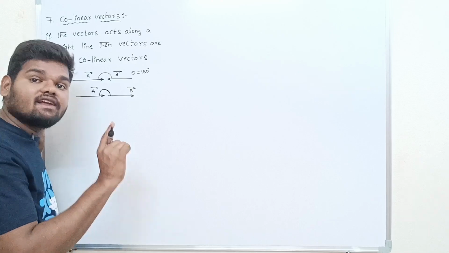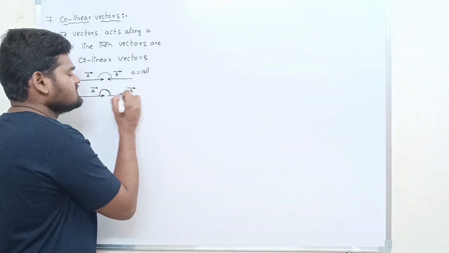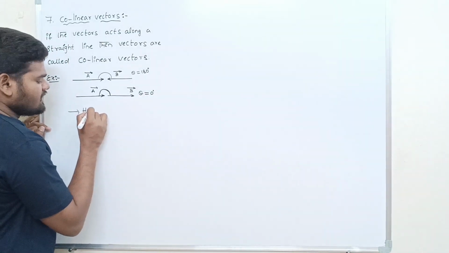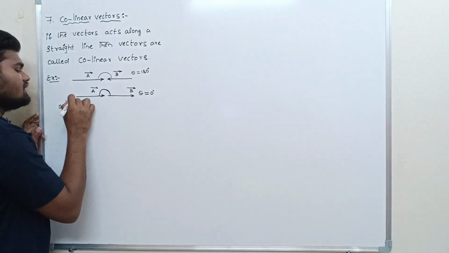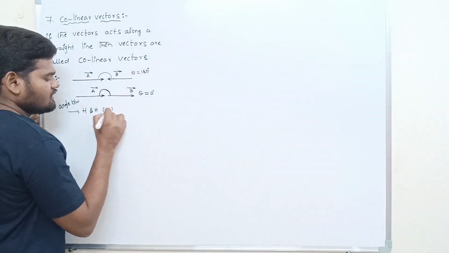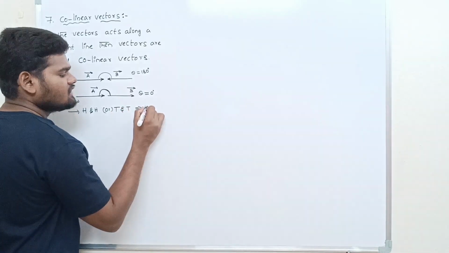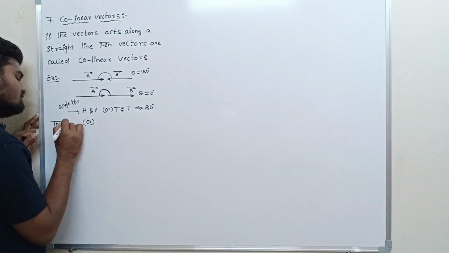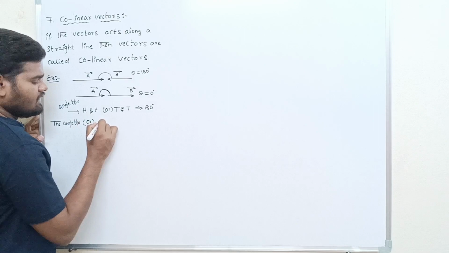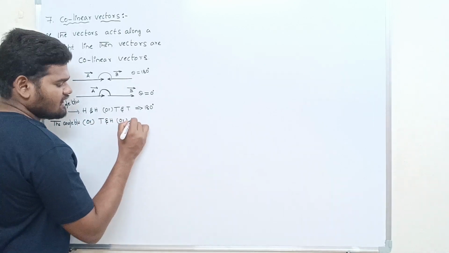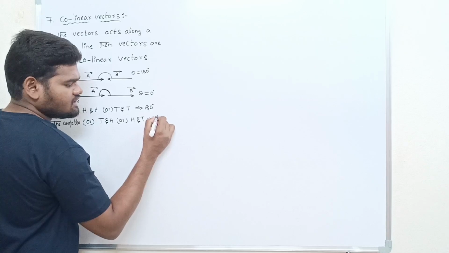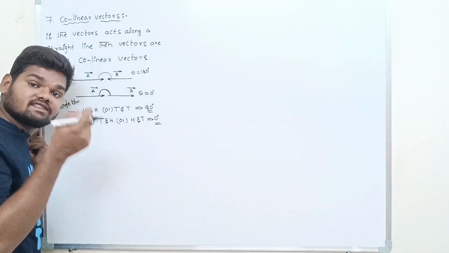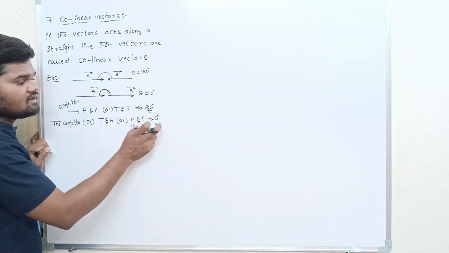And the angle between head and tail, or tail and head, is equal to 0 degrees. You should remember this.